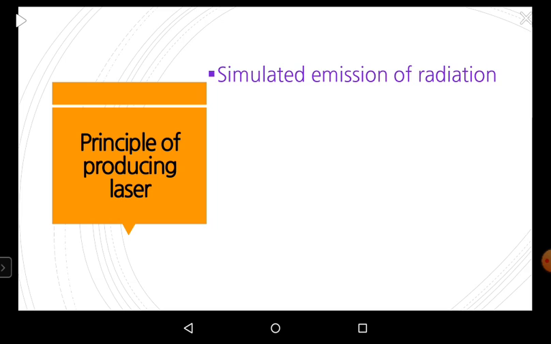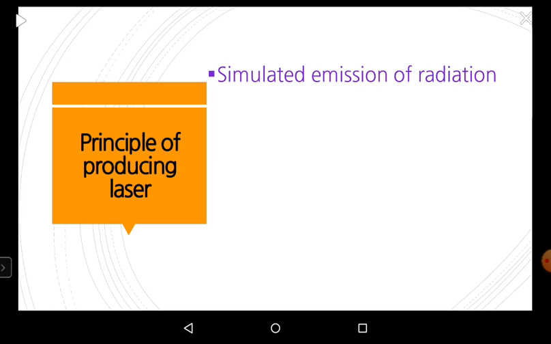During this process, the radiation released by the atoms does not have a single wavelength. It is not monochromatic, it's not coherent, it does not follow directionality. So these photons released in spontaneous emission are not lasers.